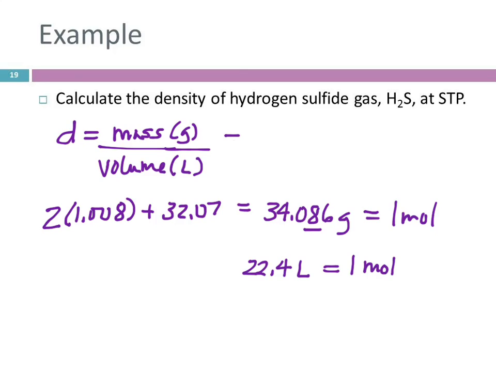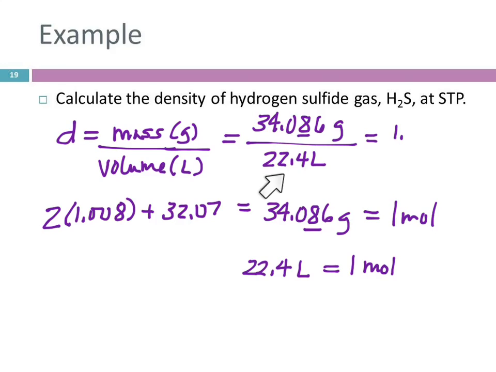So then I'm going to take these numbers and put them into this equation for density. The mass of 1 mole of it is 34.086 grams, and the volume of 1 mole at STP is 22.4 liters. 34.086 divided by 22.4. And now I'm going to round. I'm going to round this to 3 significant figures because of 22.4. 1.52, and the units are grams per liter. And that is a very reasonable gas density. Any questions?